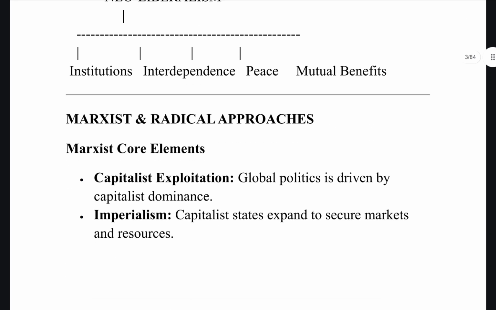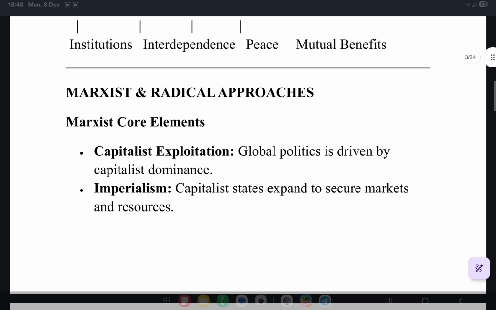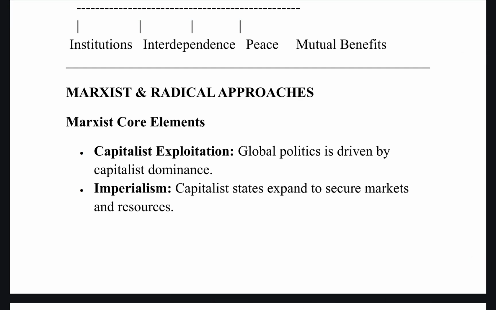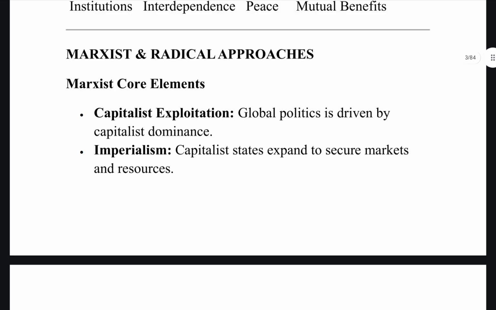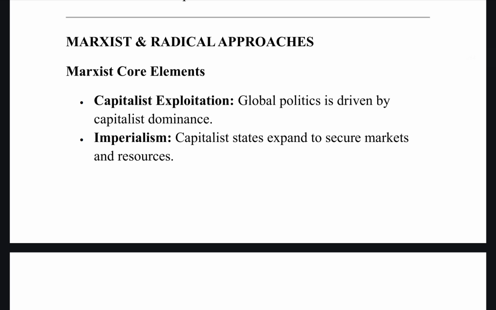Then the next major area is Marxist and radical approaches. For the intro we can say that they focus on economic systems, class struggles and capitalist dominance, which are the cornerstones of Marx's ideologies. So that is what Marxists will focus on in IR. They are going to talk about how global capitalism has this exploitative nature.